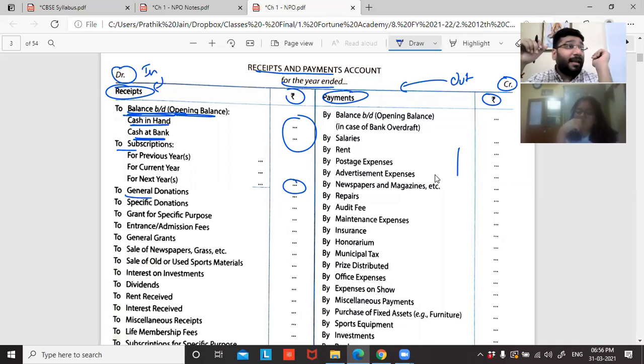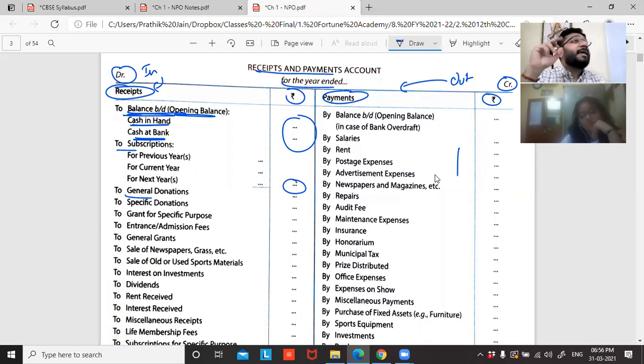Having cash as credit balance means you spent money more than what you had. Is it possible? In your pocket there's 100 rupees. Can you spend 120 rupees? If you have 100 rupees and you spend 120 rupees, the difference 20 has got a credit balance. Is it possible in cash account? So cash will have only debit balance and you can spend money only to the extent of what you have in your pocket.